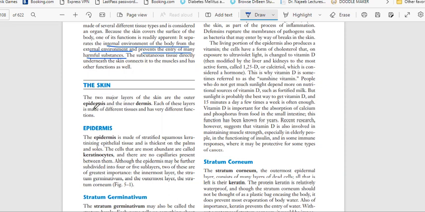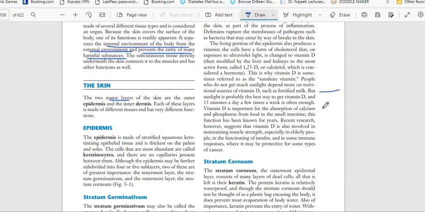The skin has two major layers. If this is the complete skin, and we go inside it, we get two layers. One layer is the epidermis, E for epidermis, and the second one is the dermis, D for dermis.